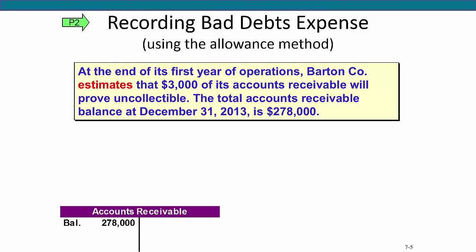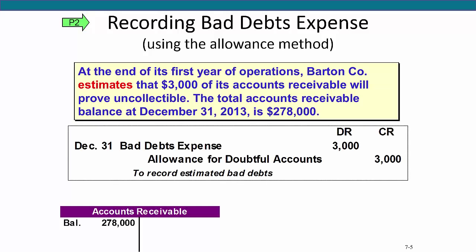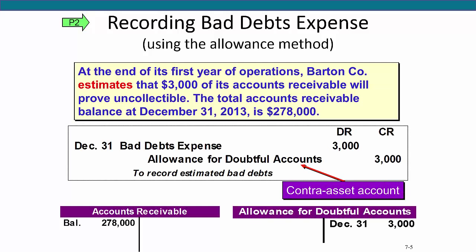In this example, at the end of the period, assume the total balance in accounts receivable is $278,000. And Barton estimates that $3,000 of these accounts receivable will not be collected. The adjusting entry requires a debit to bad debt expense and a credit to our new account, the allowance for doubtful accounts, for the estimated amount.